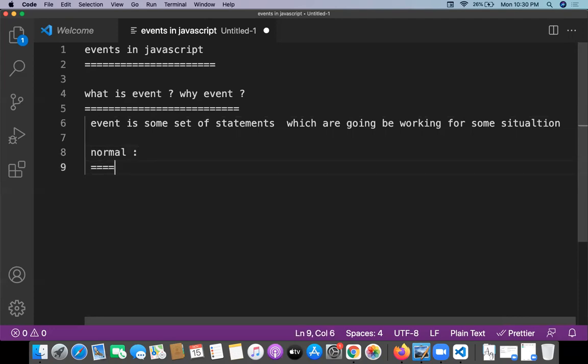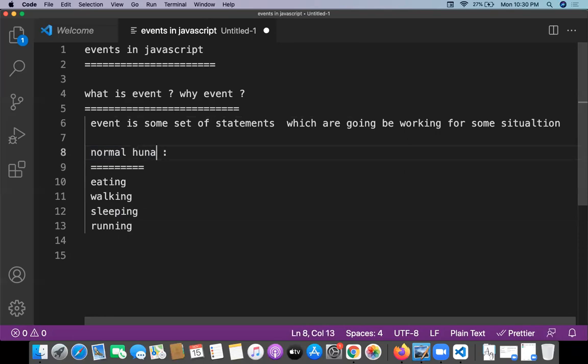Different kinds of events in normal life, like eating, walking, sleeping, and running. All these are basically events in real time. At the same time, in human life, all these are events. These are the multiple kinds of events.